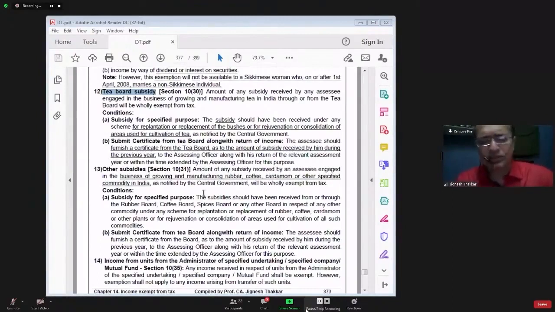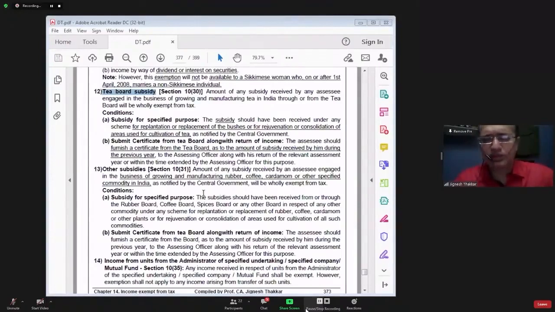See, in the tea business, when you grow tea leaves, there are tea bushes. You have to dig the land and put tea bushes inside. The productivity of tea bushes lasts around 2 to 3 years. After 3 years, once again you have to do the digging. You have to remove the old tea bushes and put in new tea bushes.